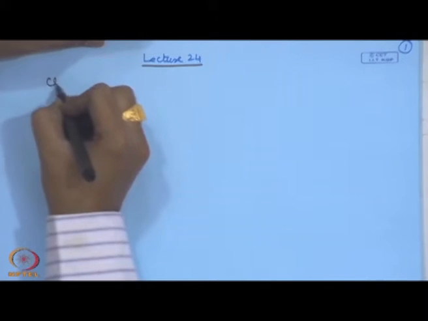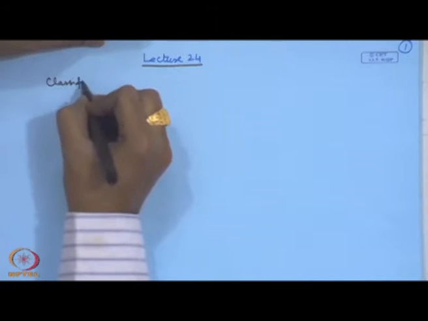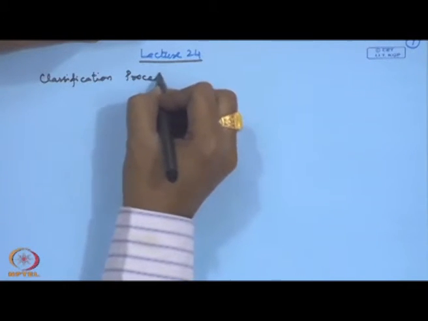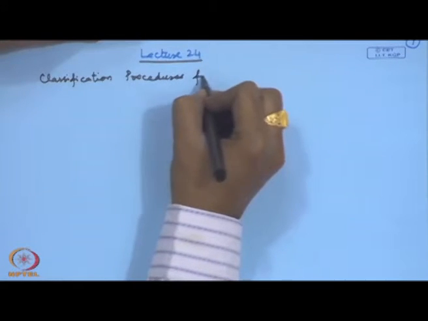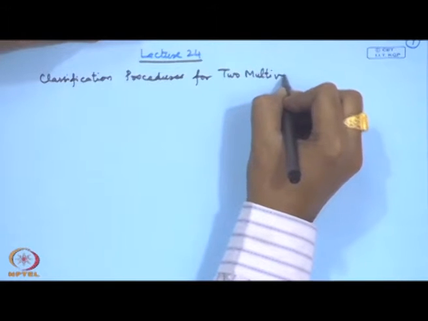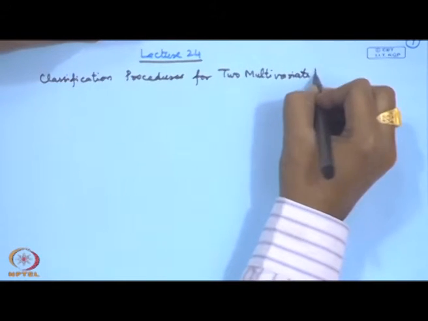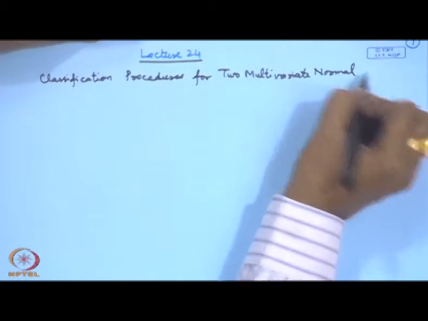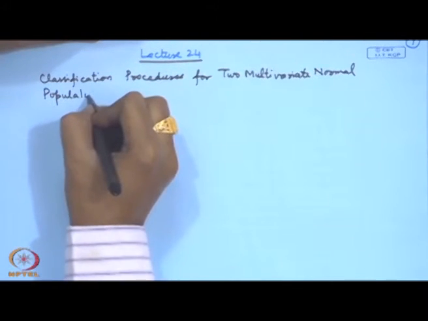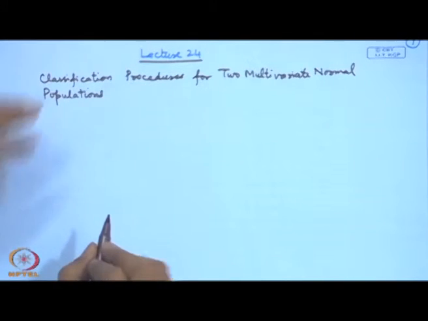So, classification procedures for two multivariate normal populations. Let me state the problem first.